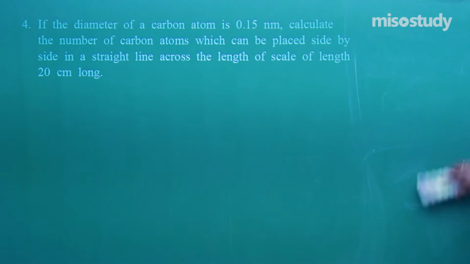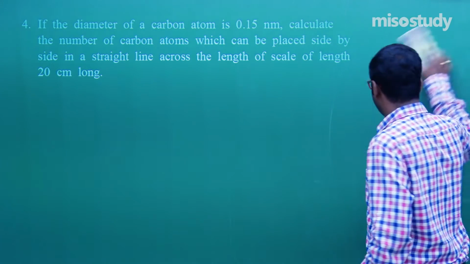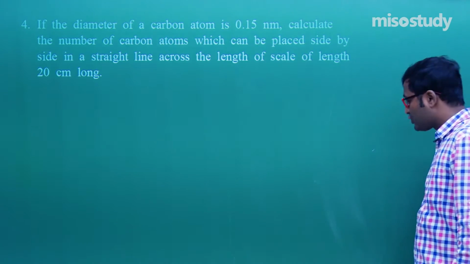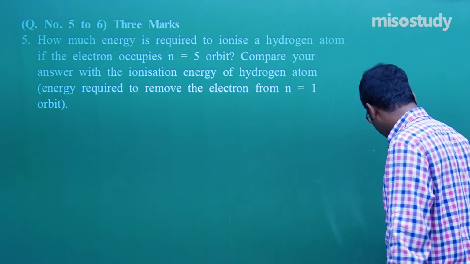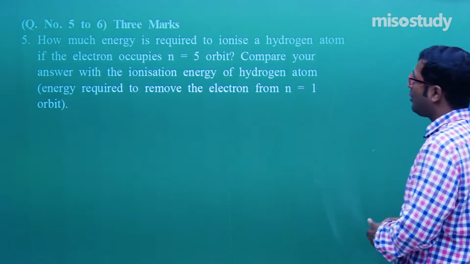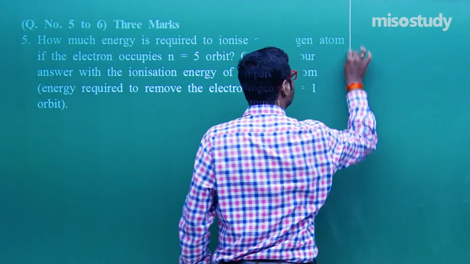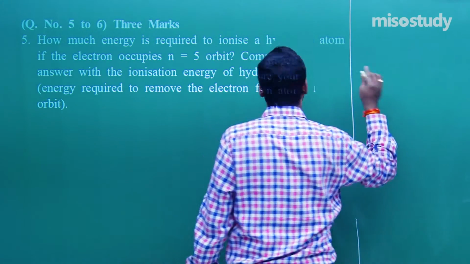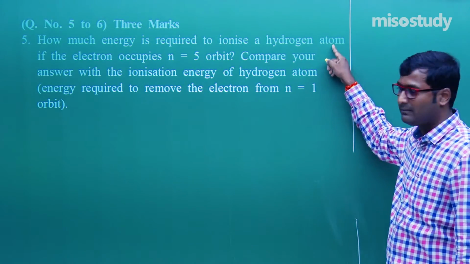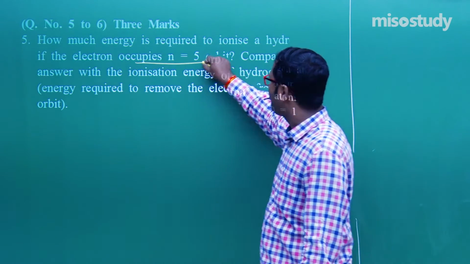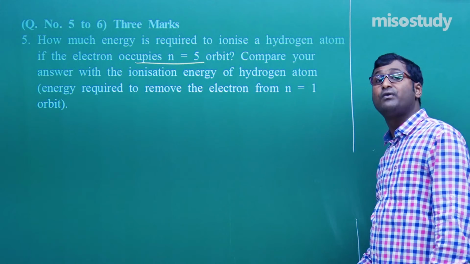Now listen carefully. Question number 5 carries 5 marks. How much energy is required to ionize a hydrogen atom if the electron occupies the n is equal to 5th orbit?